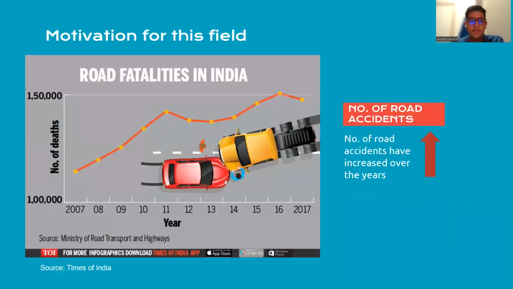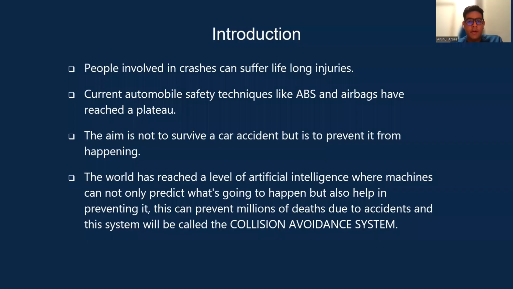This is the graph that shows the road accidents and the deaths that occur each year. According to the report published by WHO, approximately 13.5 lakh casualties happen every year in road accidents. These could all be avoided if the machine learning algorithms that we have created in our project were deployed on the systems. Now, for the introduction, people involved in crashes can suffer lifelong injuries.